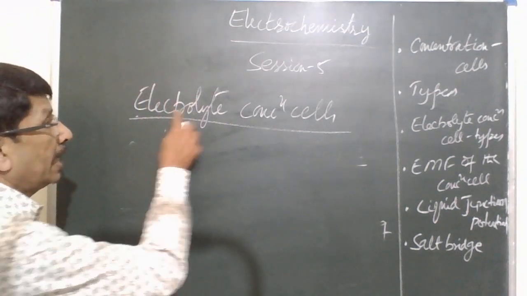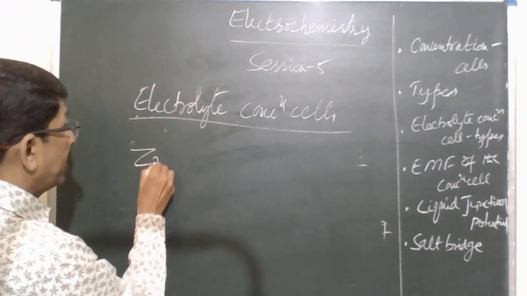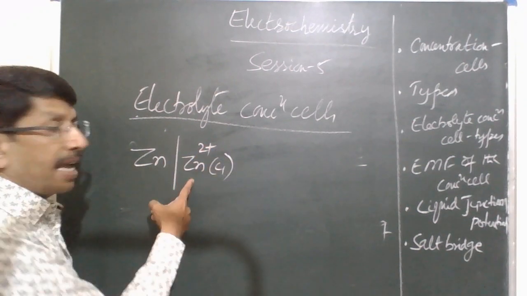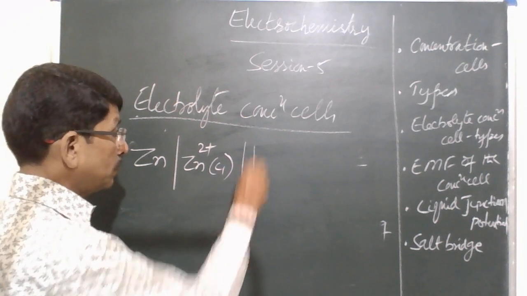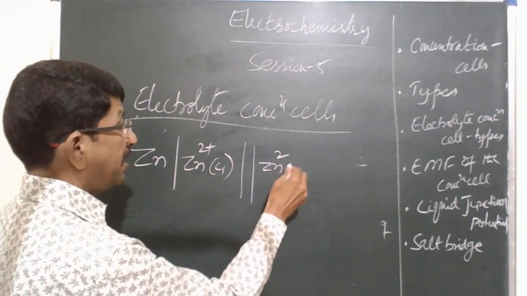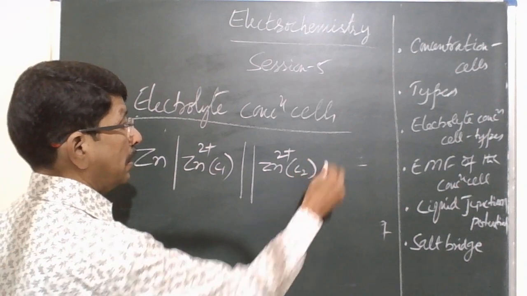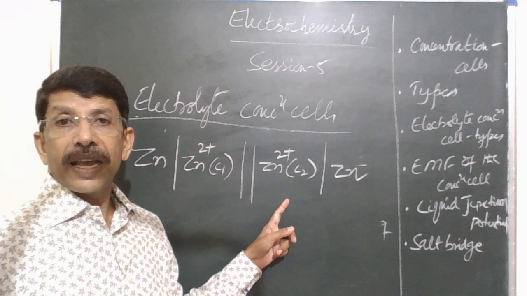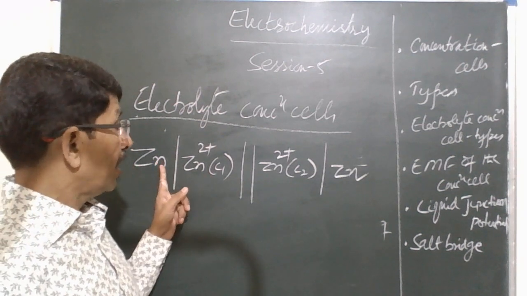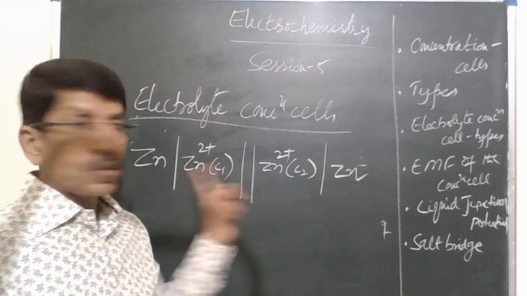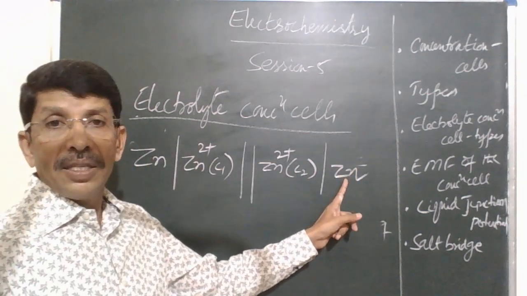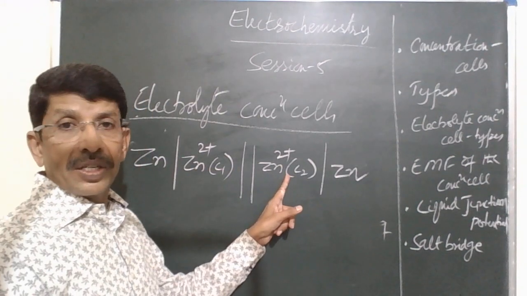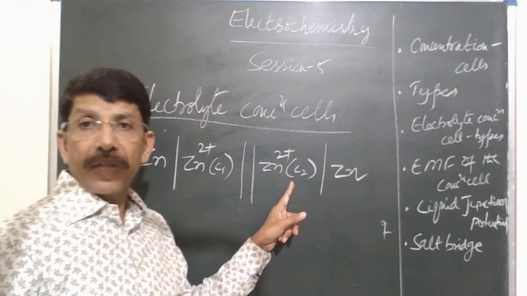Now let us see. For an electrolyte concentration cell, for example, again take zinc. Zinc in contact with zinc ions of concentration C1 is connected with another zinc electrode wherein zinc is in contact with zinc ions of a different concentration. Here the zinc electrode is pure zinc, so the concentration of the electrode is the same, and the electrolyte is once again the same, maybe zinc sulfate.